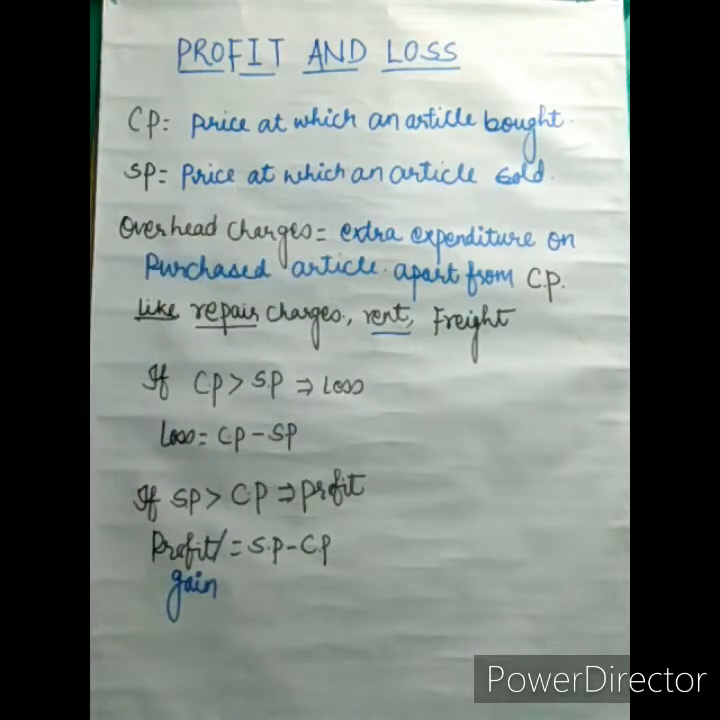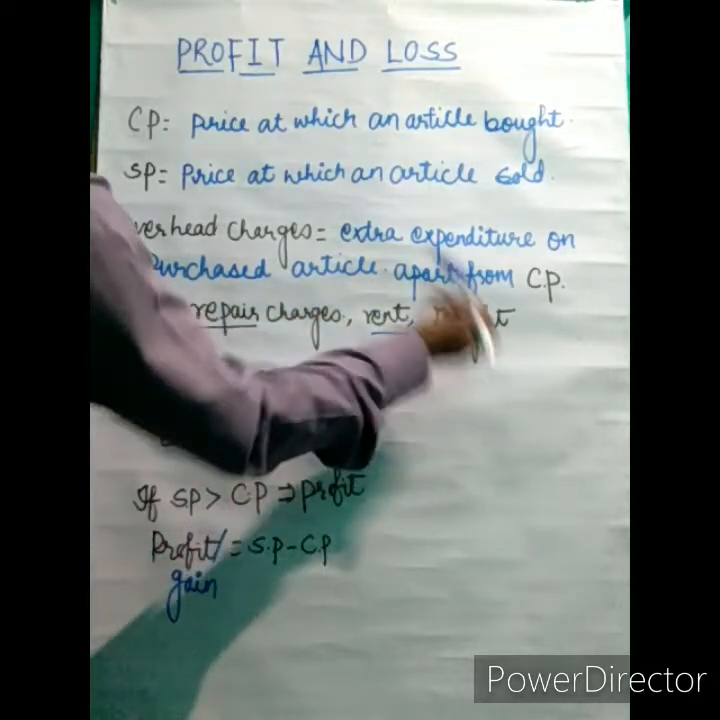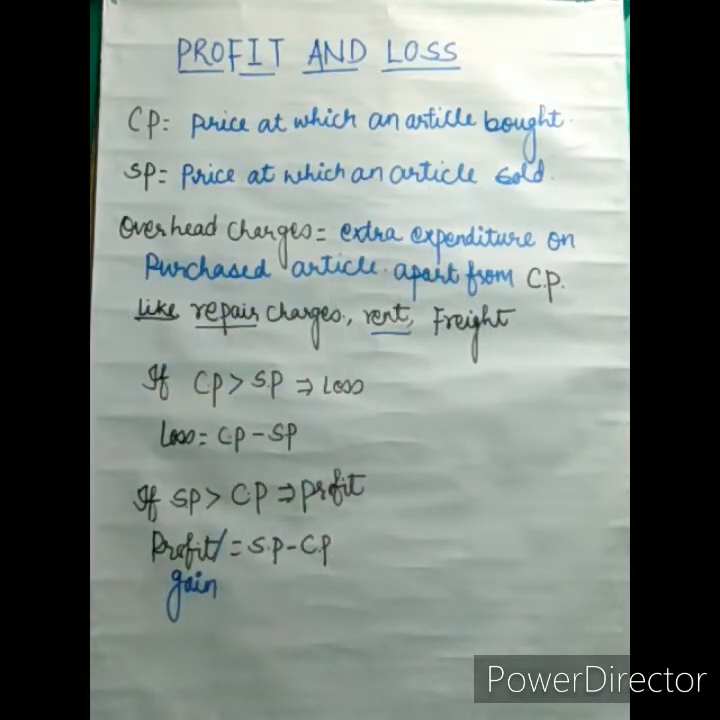Rent: you took one room on rent for 700 rupees, later you paid some bills of electricity and water for that rent. These bills are called overhead charges. And freight charges, that is labor. You are giving labor charges or anything for bringing a thing up to home, these charges are called freight charges.